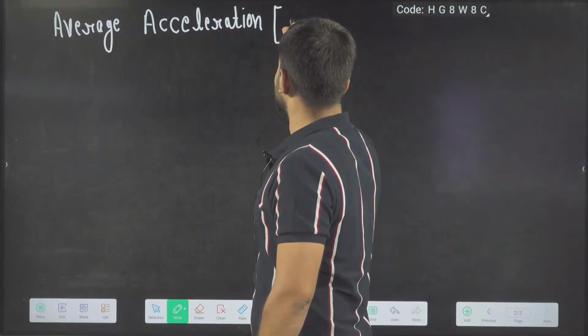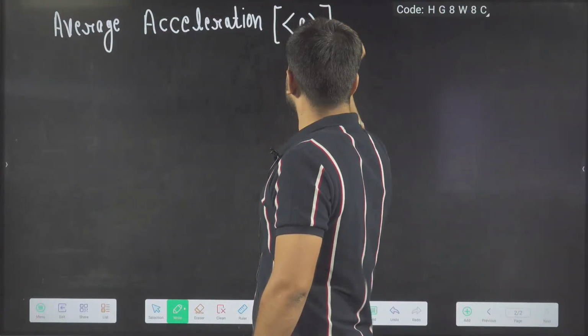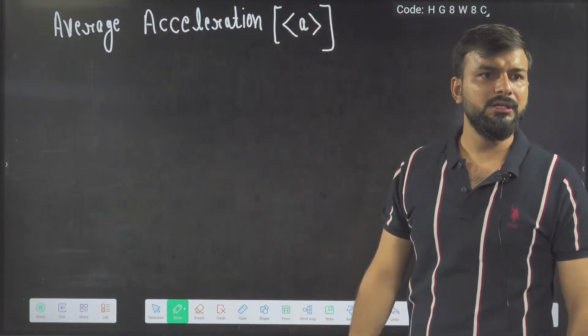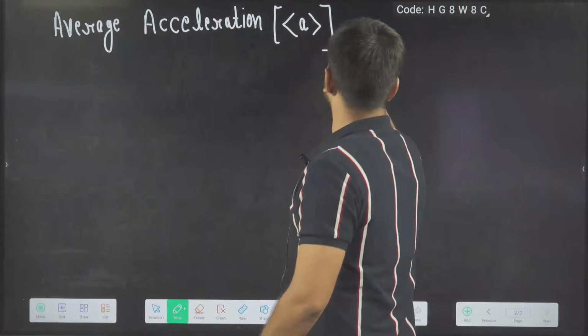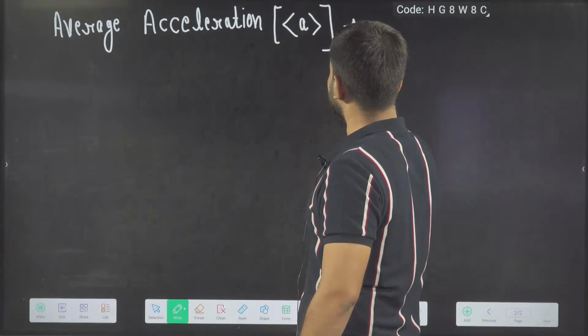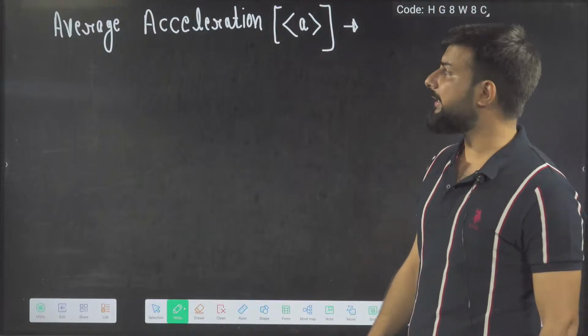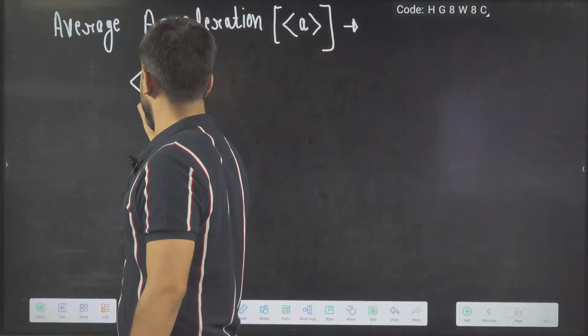So average acceleration, the symbol I'm using is like this, a with a bar. If I'm writing this, what does it mean? It is a symbol for average acceleration, right? Okay. So the formula of average acceleration will become what? Listen to it carefully. The formula of average acceleration is something like this.